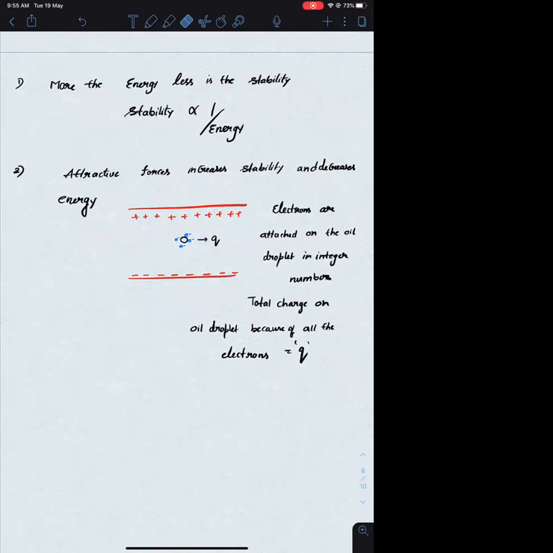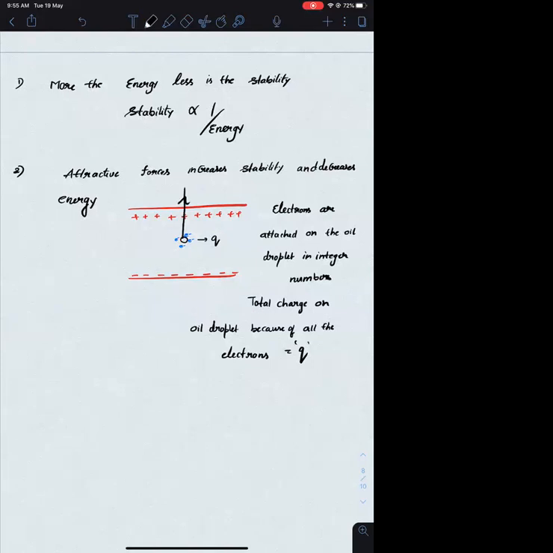Each and everything is made up of atoms and they definitely have charge. Whenever we say charge, we are always referring to net charge. Okay, so the oil droplet's net charge is neutral. Whenever electrons are attached onto it, because of the presence of extra electrons in the system, it will be negatively charged overall. I hope this point is clear. Yes sir. Okay. Now it has net negative charge, so if we have a positive plate above, can I say this negatively charged oil droplet will be attracted towards it? Yes sir.